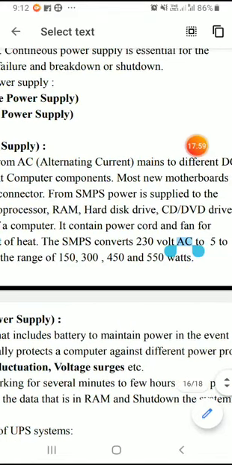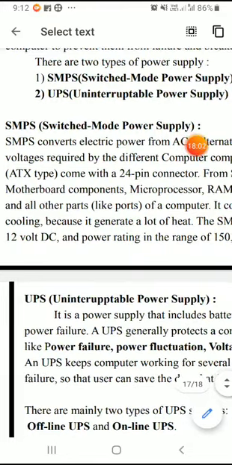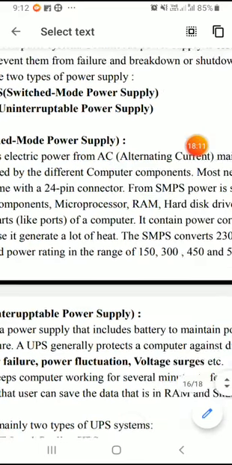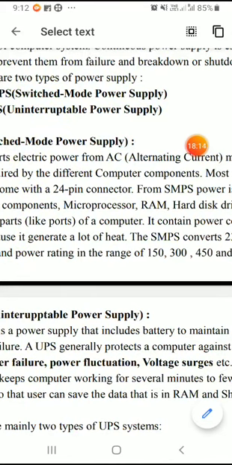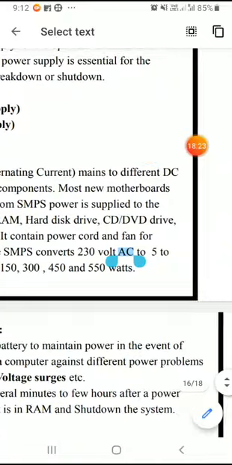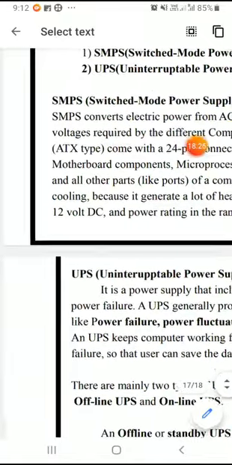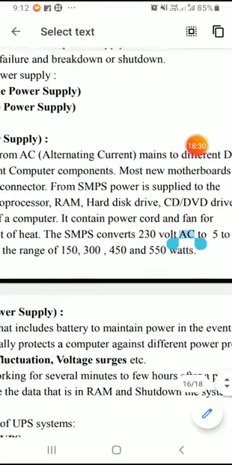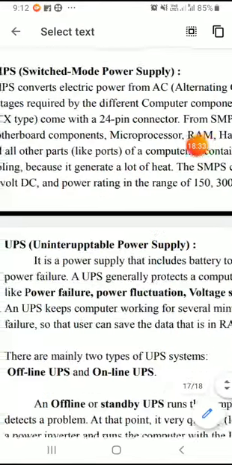So it contains a power cord and a fan. Usually the power cord is required in order to connect the socket provided on a system unit with the mains power supply. Then usually a fan is provided on an SMPS in order to cool down the electronic circuit used by the SMPS. So SMPS converts 230 volt AC to 5 volt or 12 volt DC, and the power rating is in the range of 150, 300, 450 and 550 watts.